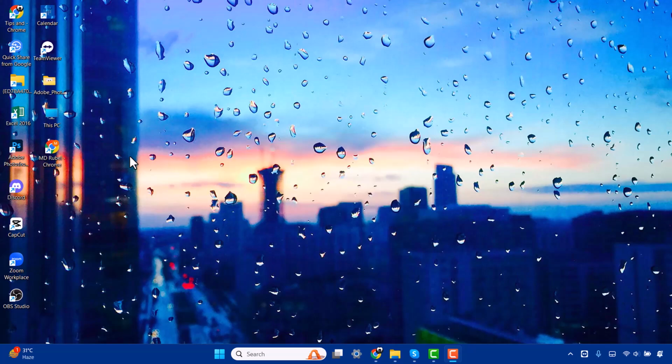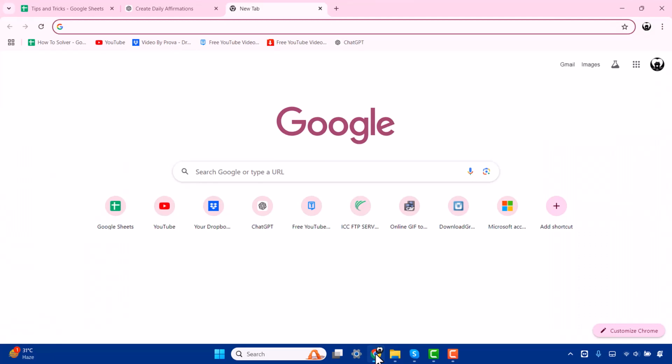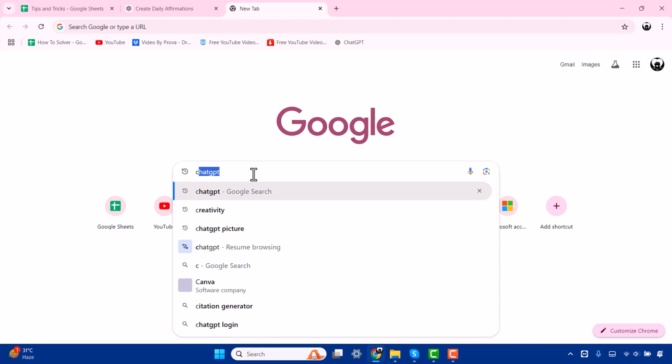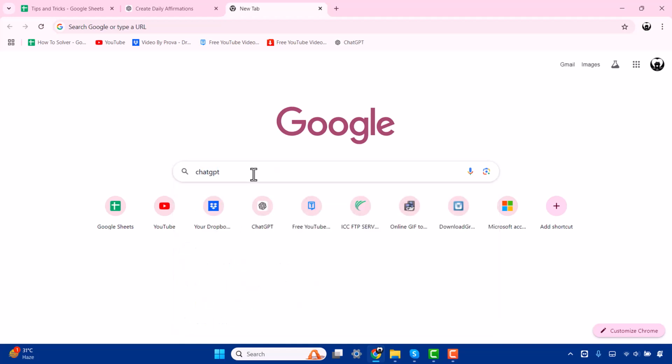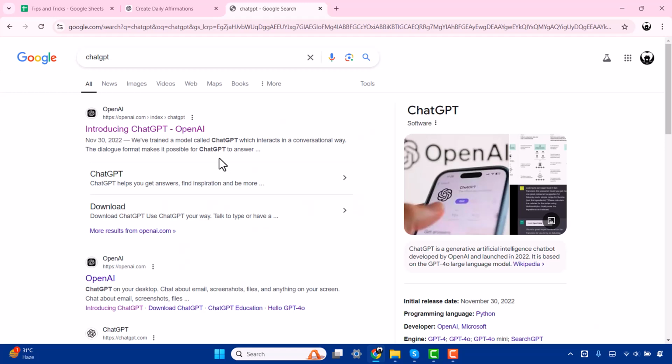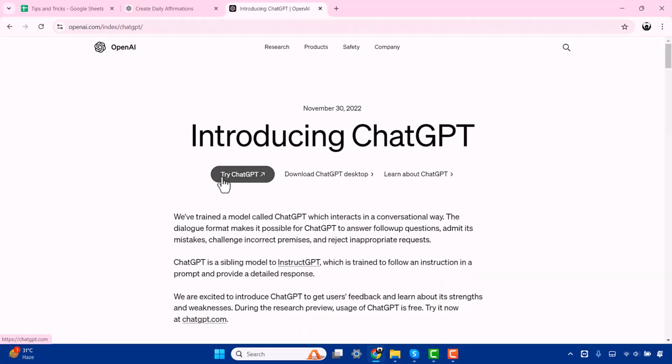So let's get started. For this, you have to open your browser and search for ChatGPT. Here you can see introducing ChatGPT. Press on this. Now click on Try ChatGPT.